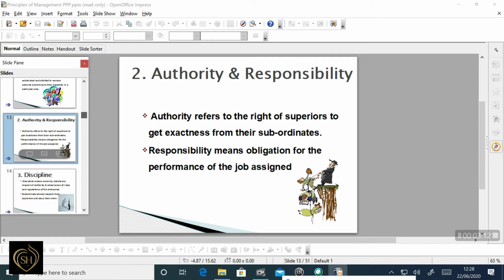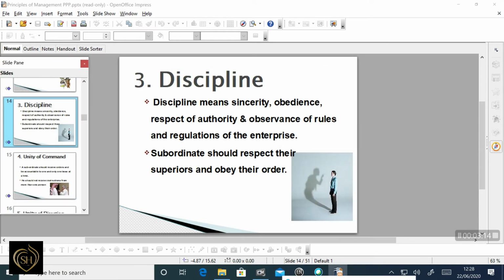The third one is discipline. Discipline means obeying the rules and regulations of the organization. Discipline is necessary for the smooth running of an organization. It means sincerity, obedience and respect for authority. Subordinates should respect their superiors and obey their rules.